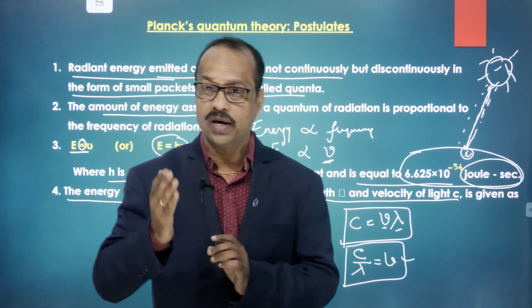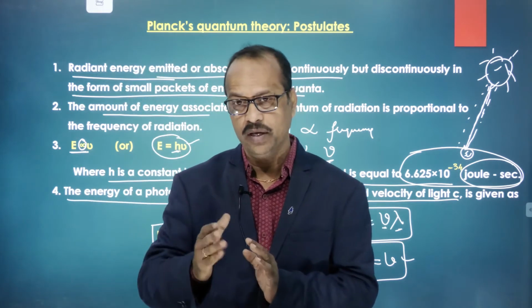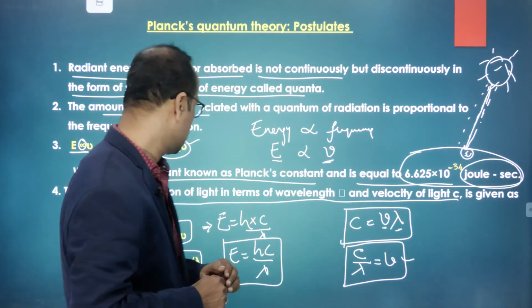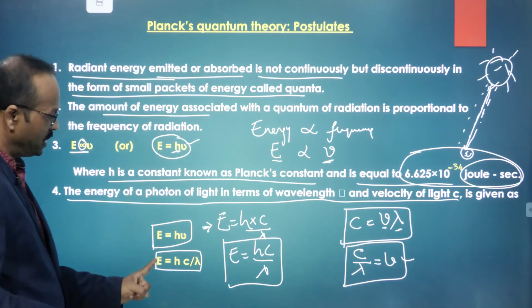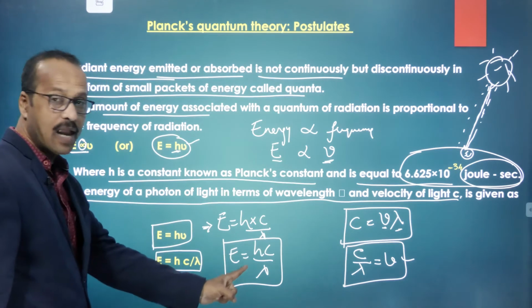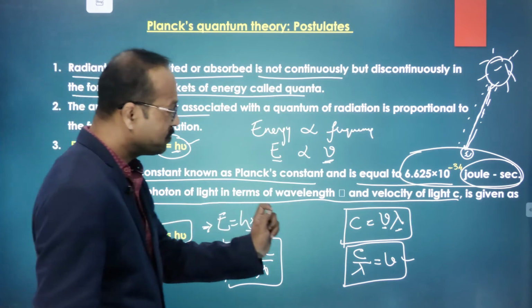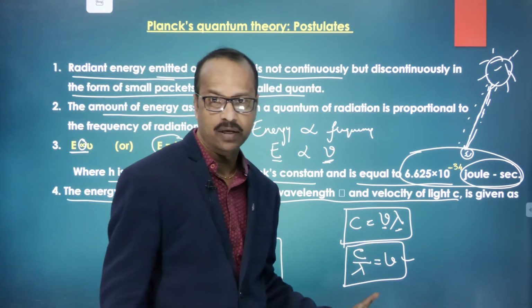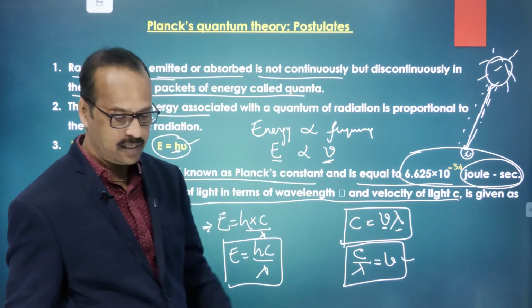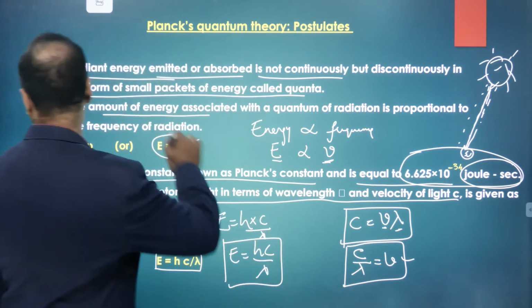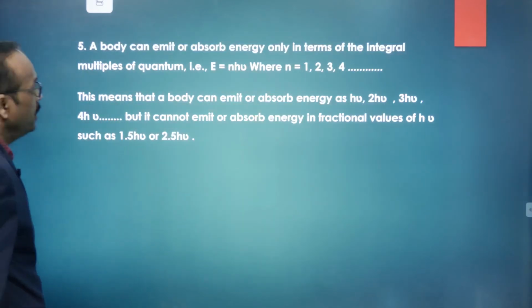Next, E is equal to h nu. If you want to write it in terms of wavelength, the same formula can be written as E is equal to hc by lambda. Why? Because frequency is equal to c by lambda. This we already discussed in the last class. Clear? Now come to the last and final point here.